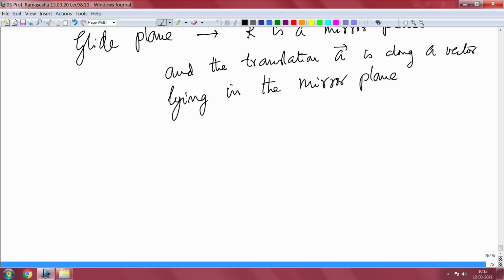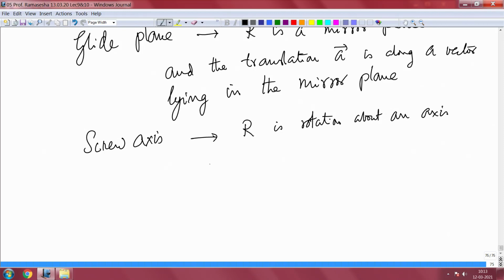The examples of these things you can actually see in books, so I am not going to spend too much time discussing these things. I will also describe what a screw axis is. In a screw axis, R is a rotation about an axis by a certain angle, and A is a translation along the axis.